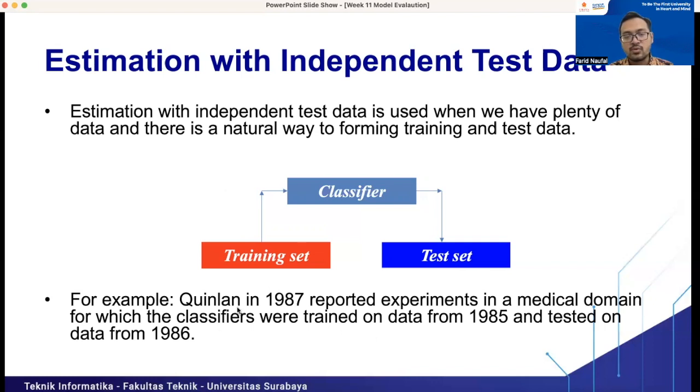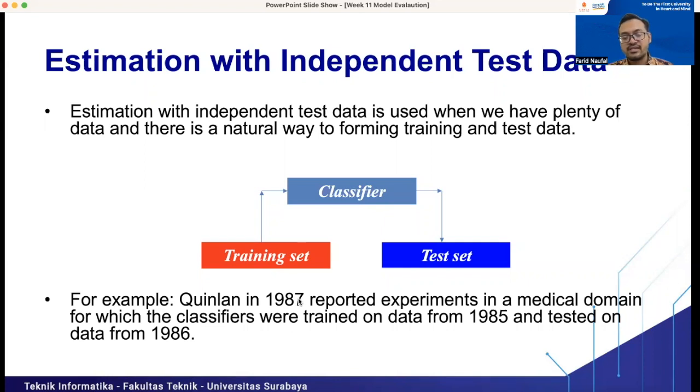For example, in Queensland in 1987, experiments were reported in a medical domain for which the classifiers were trained on data from 1985 and 1986. So the current year is 1986. We have the data from this year and previous years, and we want to test our model by classifying the data in 1987.